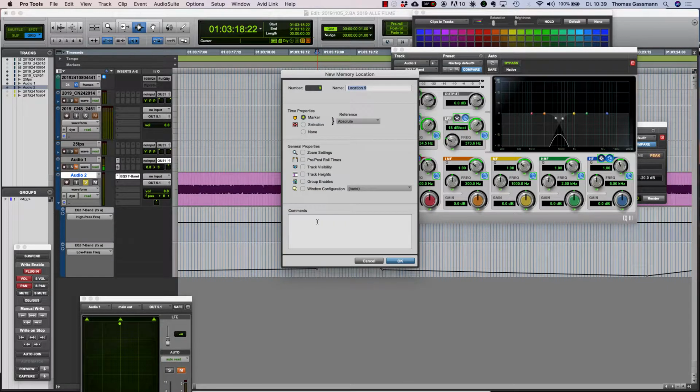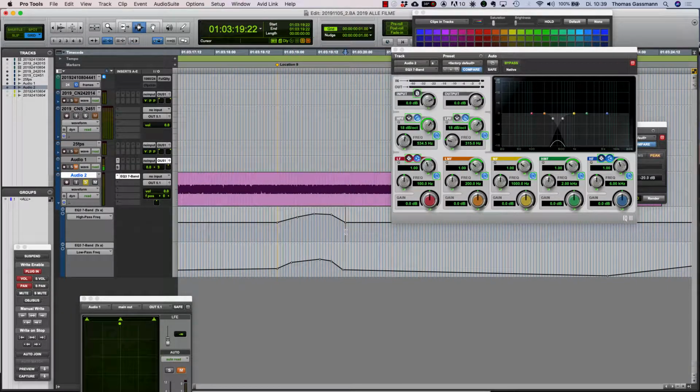For example, here I create a memory location until here. So this would be a second, which is rather long for a swoosh, for a movement. It might be only like, I don't know, 10 frames or something, and then I can create my swooshes.